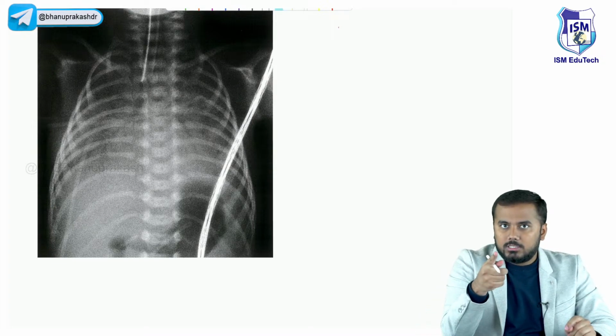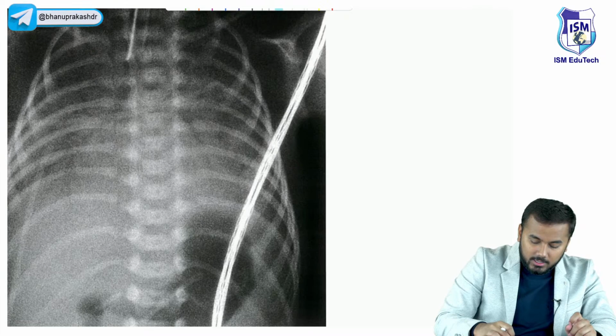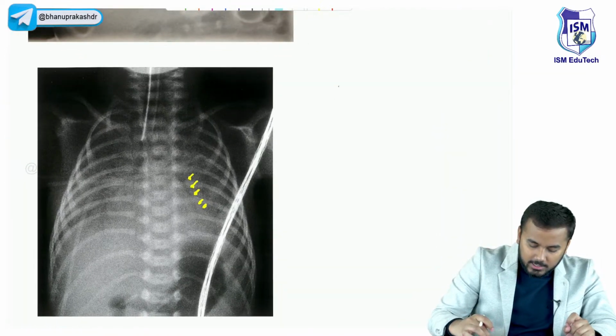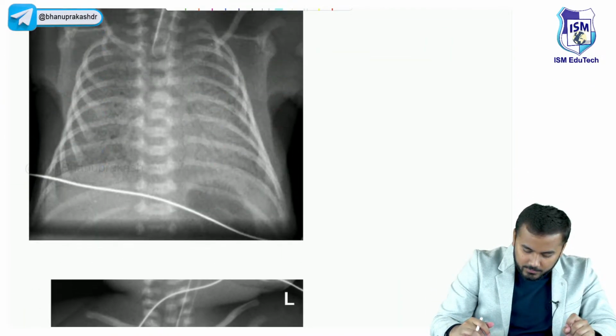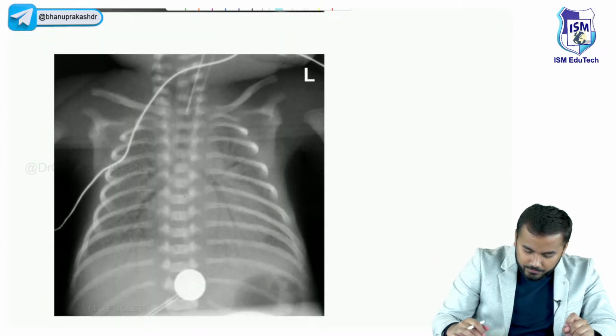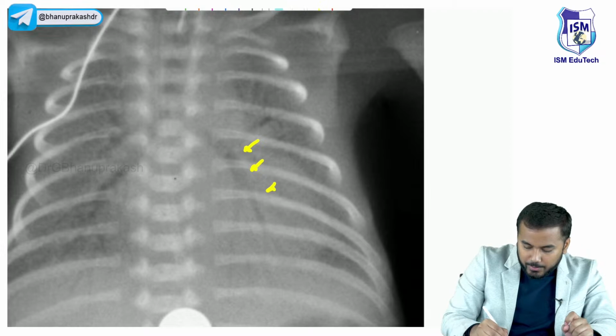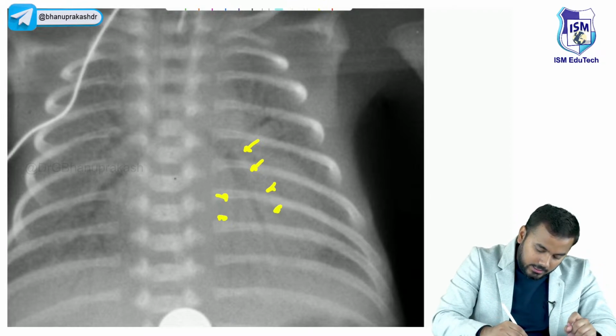But I want you to concentrate on one very important thing. If you look in the X-ray, can you see a black color line here, guys? If it is not clear, I'll show it to you in the next X-ray. Right here, can you see this black color line which is branching into two? Here also, can you see this black color line? Do you know what this is?